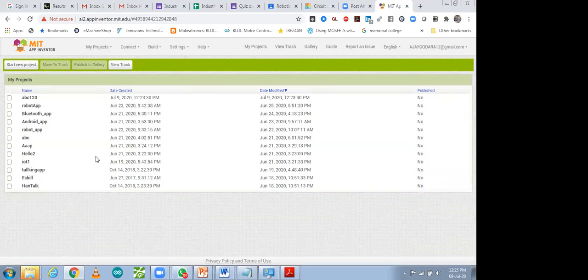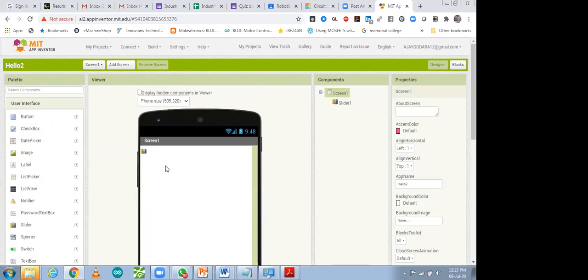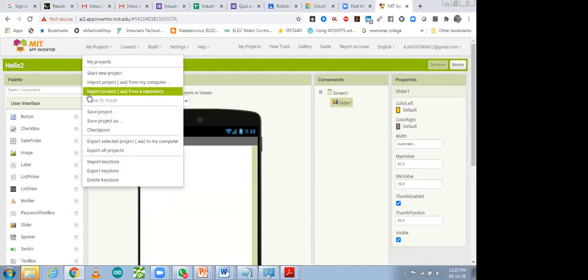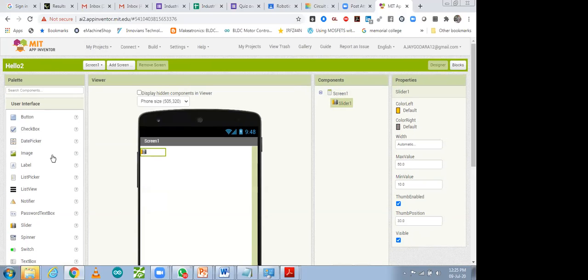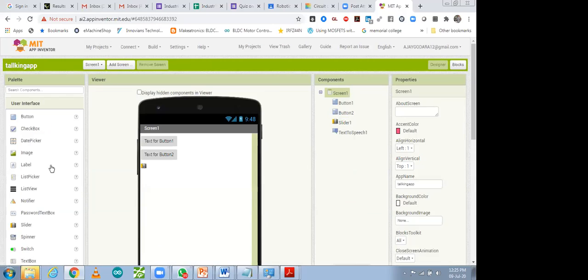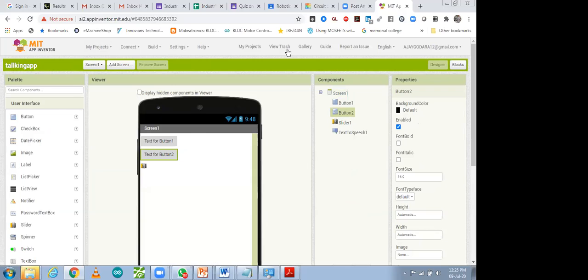Here are my projects. Hello. So see this hello app. One more. Talking app. This one is very interesting. So you can use your mobile sensor also. These buttons you can use, and you can operate and perform your operation.